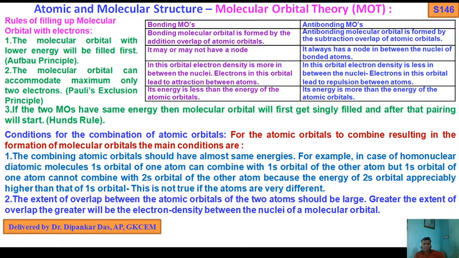So these are the conditions for the combination of atomic orbitals.